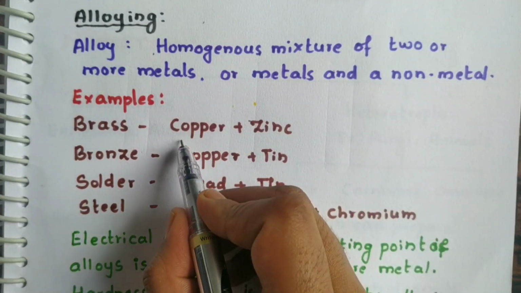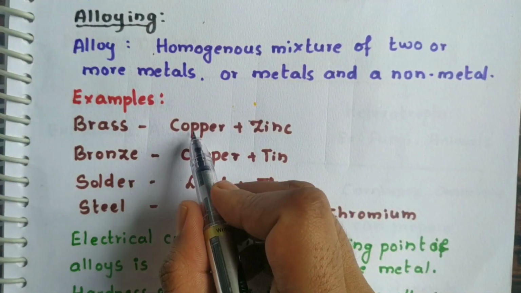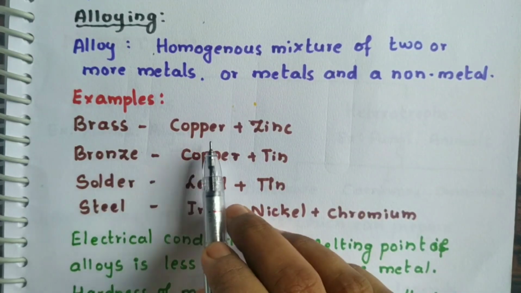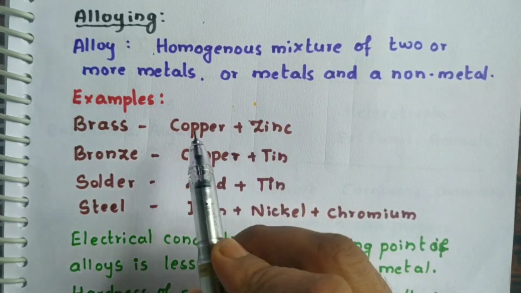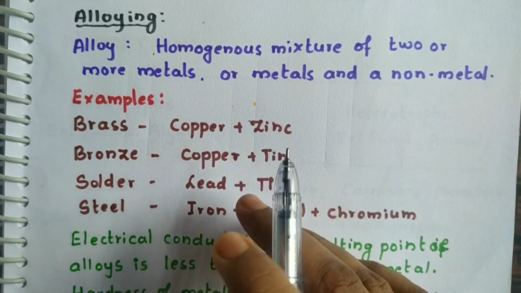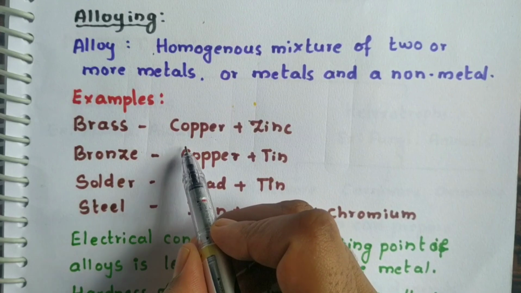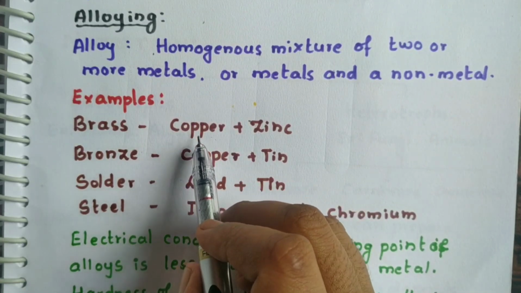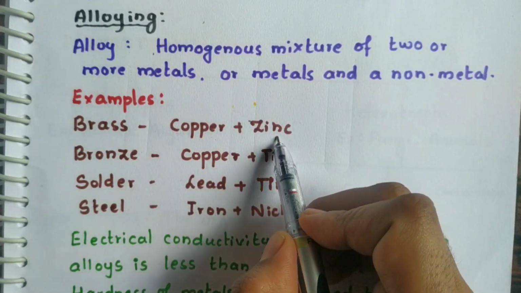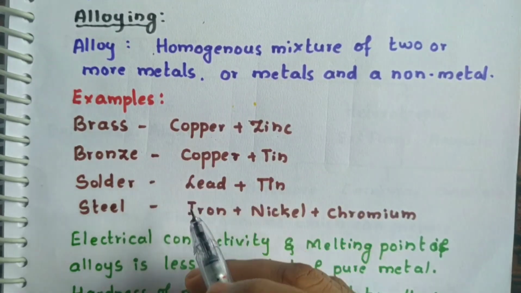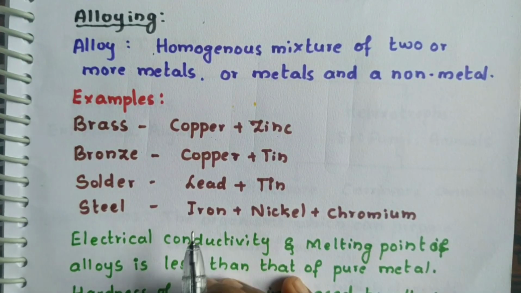So one of the metals will be in more quantity, that is called base metal. See here, brass is made up of copper and zinc. So copper is the base metal. How will we prepare these alloys? We heat the base metal and it starts to melt. After that we add another alloying metal along with that and we mix thoroughly and then cool down to the room temperature. That's how we prepare the alloys.